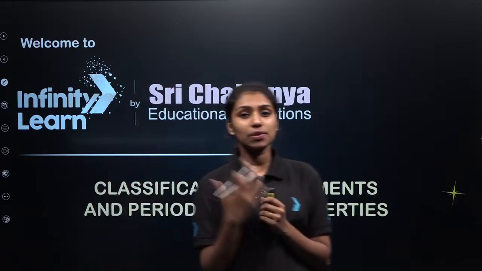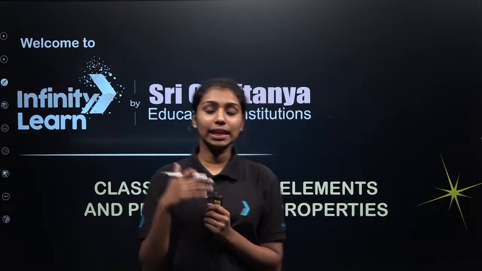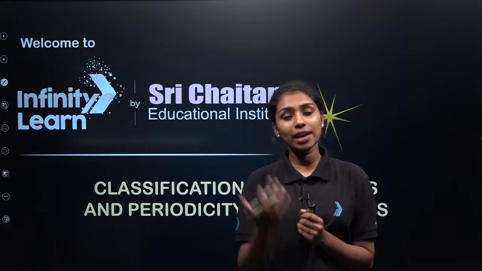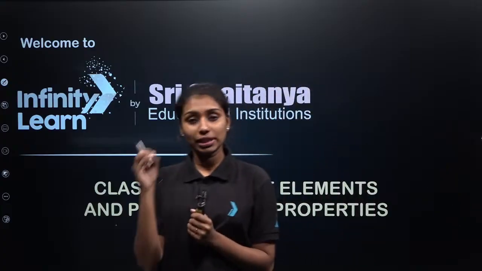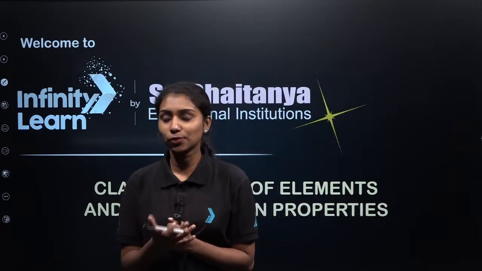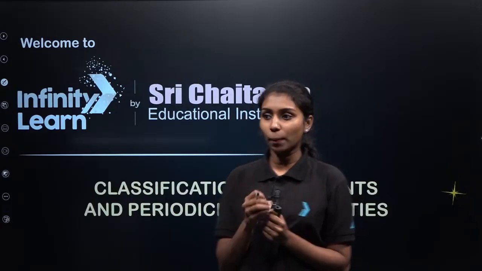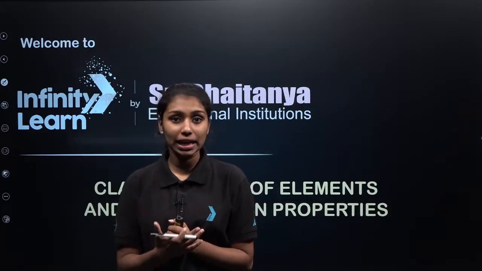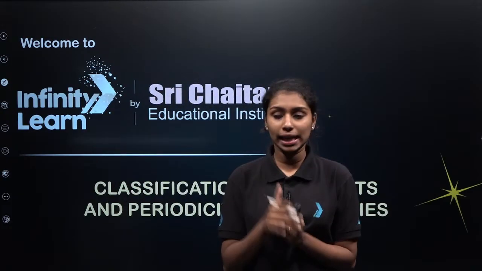We have seen different classifications starting from Dobereiner's triads, Newlands' law of octaves, then Moseley's periodic table and Mendeleev's periodic table, right? In the second class we discussed the modern periodic table. We have seen how to predict the position of an element in the periodic table, right? I hope you watched the recorded sessions for those classes. And in the last session we discussed periodicity and properties, right? We have seen the atomic radii, metallic character as well as non-metallic character.